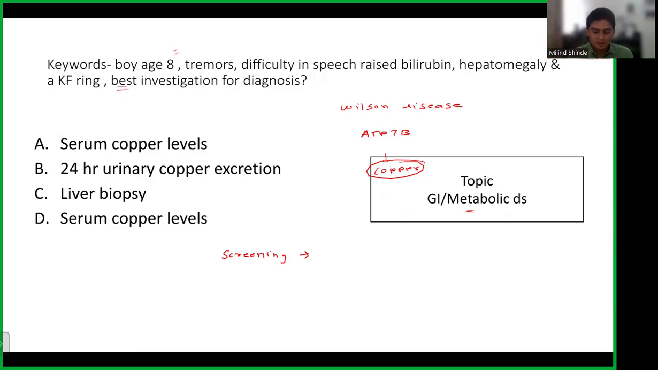Now, what is the confirmatory test? You get a torch and put a light on it, and you know whether it's an animal or a tree. Similarly, a screening test will help you narrow down: okay, this looks like that. So we basically don't do serum copper levels. We do serum ceruloplasmin, which is a carrier of copper. We check 24-hour urinary copper excretion. These are screening tests that will tell you this child might have Wilson's disease. But what will tell you that this is Wilson disease? The best investigation is liver biopsy.